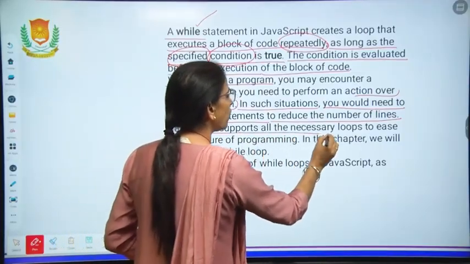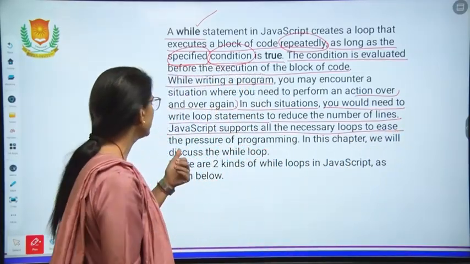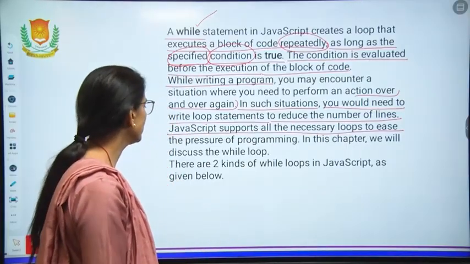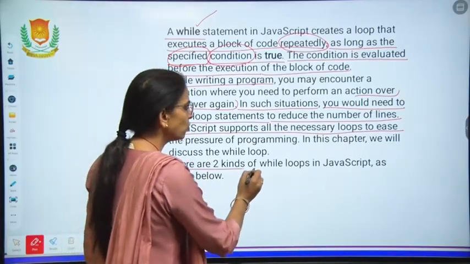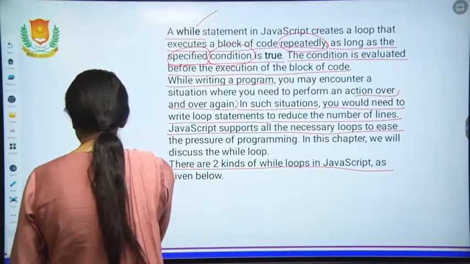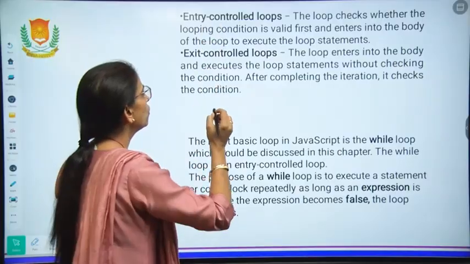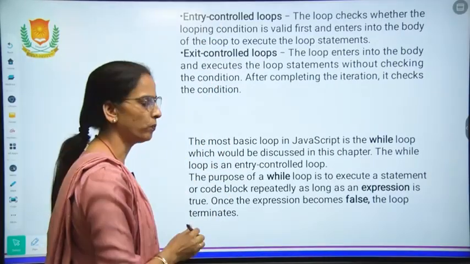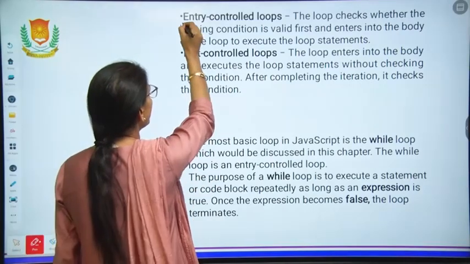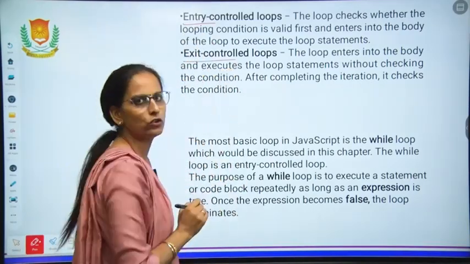JavaScript supports all the necessary loops to ease the pressure of programming. In this chapter, we will discuss the while loop. There are two kinds of while loops in JavaScript: entry control loop and exit control loop. As their names show, there are two types of looping, entry control and exit control.